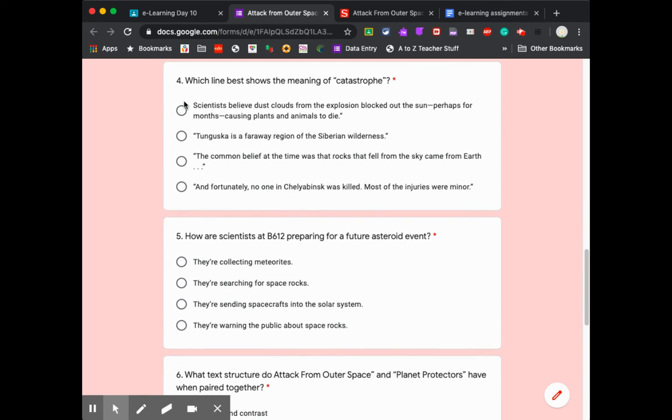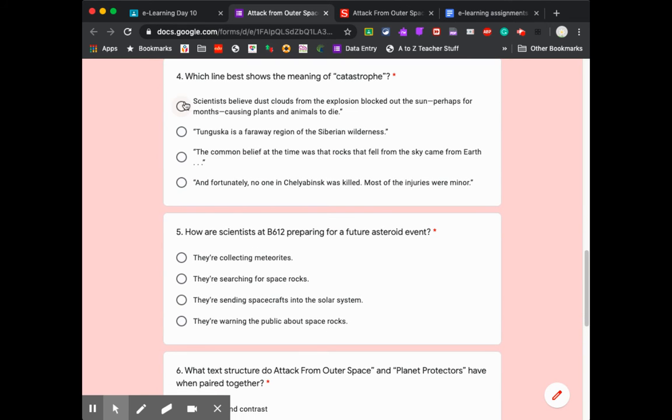So, which line best shows the meaning of catastrophe? So, let's see. Scientists believe dust clouds from the explosion blocked out the sun, perhaps for months, causing plants and animals to die. Tunguska is a faraway region of the Siberian wilderness. The common belief at the time was that rocks that fell from the sky came from Earth. And fortunately, no one in Chelyabinsk was killed. Most of the injuries were minor. So I'm looking for some type of disaster. And the only thing here that tells me disaster is plants and animals dying, okay, because of this.